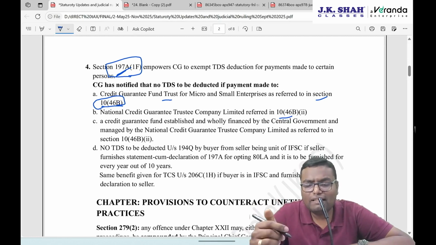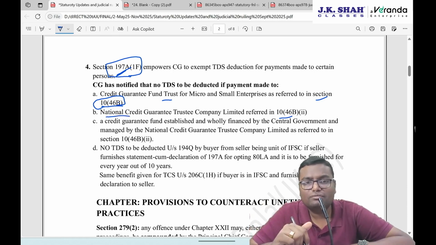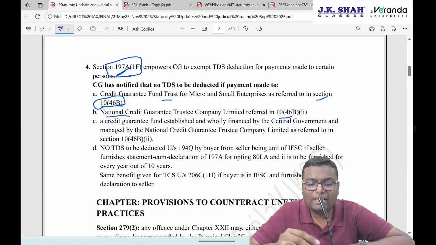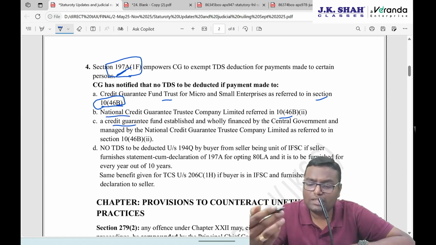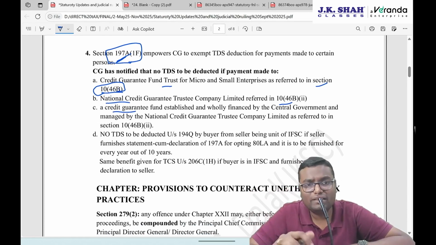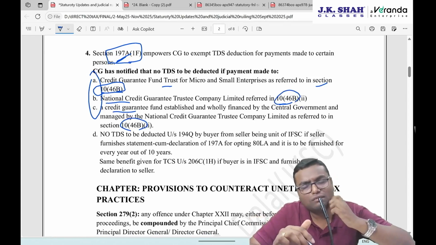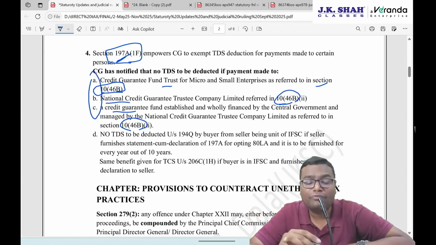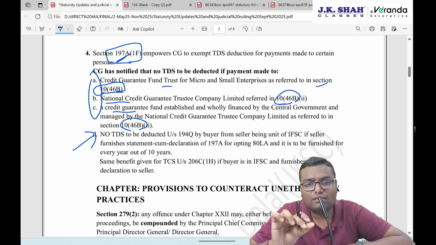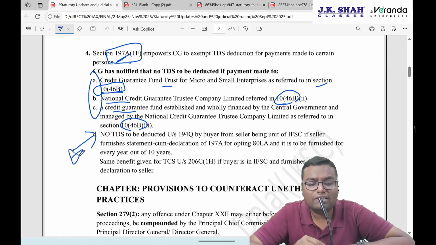Third, a credit guarantee fund established and wholly financed by the central government and managed by National Credit Guarantee Trustee Limited. That is the same company mentioned in point B. So if it maintains any credit guarantee fund, then their TDS will also not be deducted. All these three exemptions are with regards to 10 clause 46B because their income is exempt, so TDS is also not to be deducted. But the fourth exemption is something unique, and this can be asked in the exam.